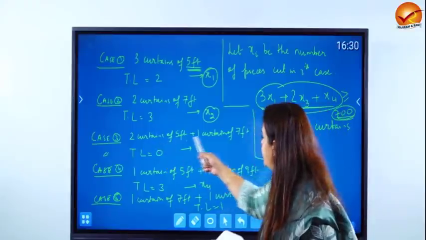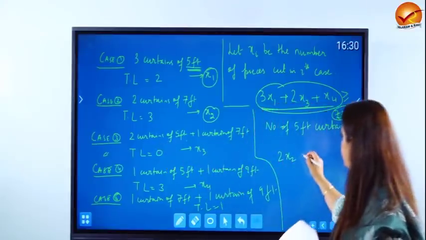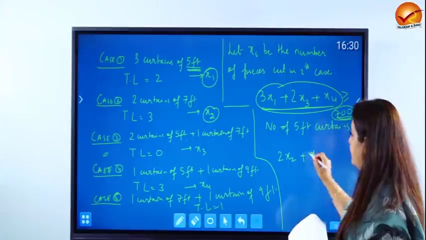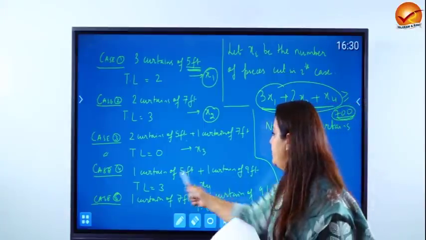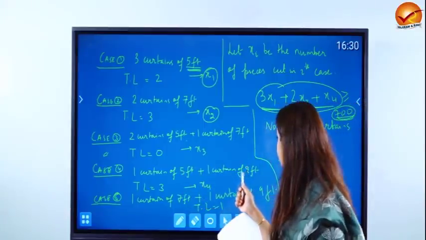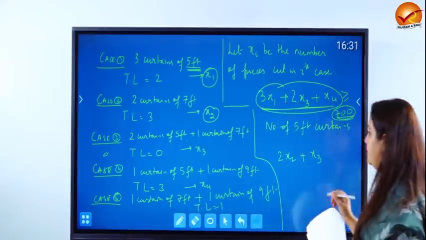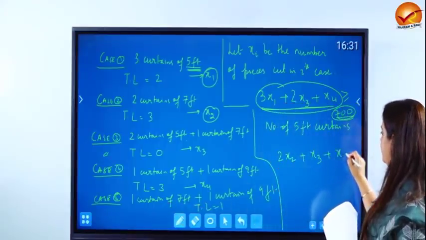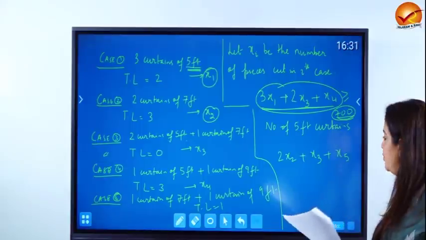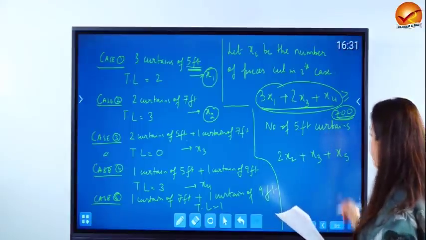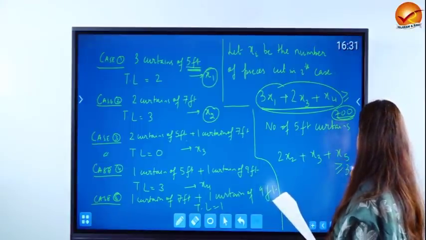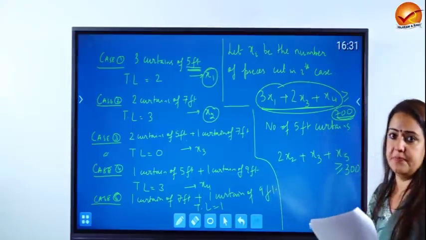Case 3, is it giving us any 7 feet curtain? Yes, x3. Case 4 does not give us any 7 feet curtain. Case 5, that is x5. So 2x2 plus x3 plus x5, and this number needs to be greater than equal to 300.